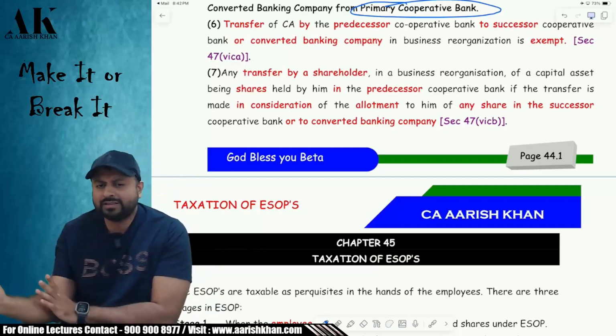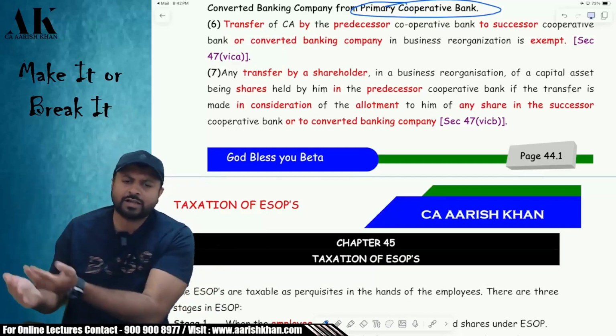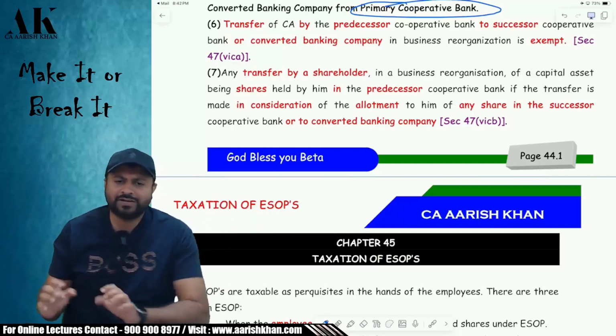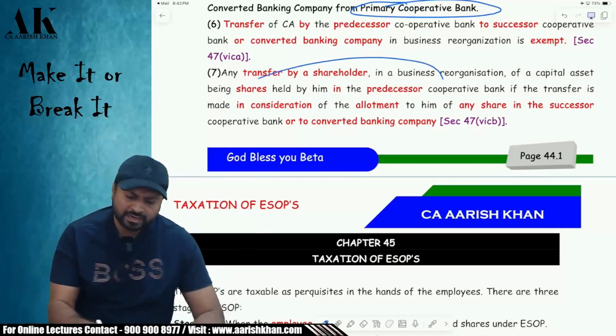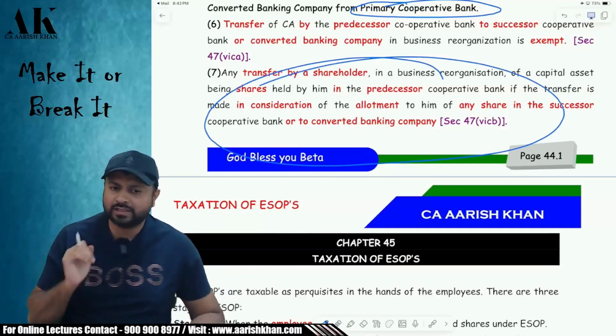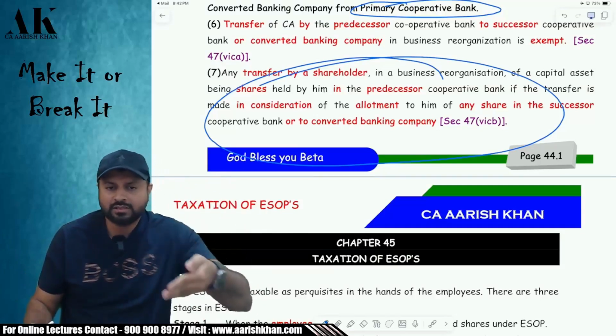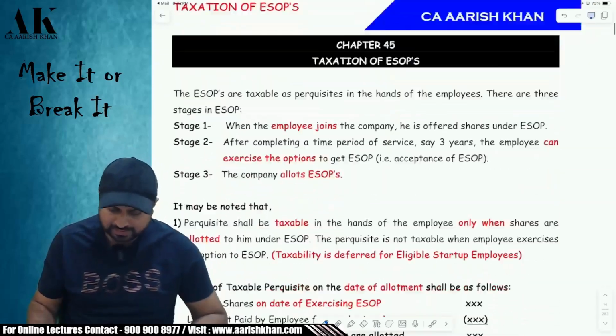Okay. What will happen with the shareholder? Tell the shareholders to do the same traditional thing. Give the shares of the old company, take the shares of the new company. Then your capital gains will be what? Exempt under the income tax law. Is it clear, all of you? So there are 3 aspects which are covered in this chapter. One is PGBP deduction. Second is losses. Third is capital gain implication. I hope it is clear to all of you.